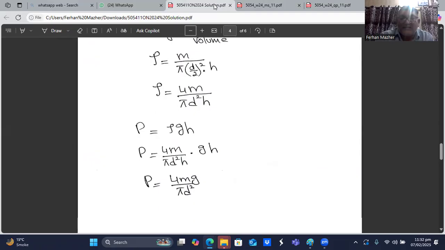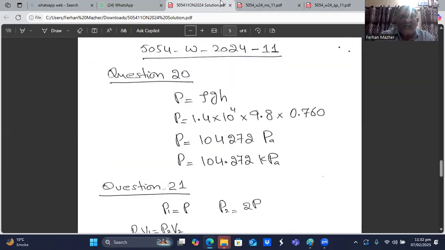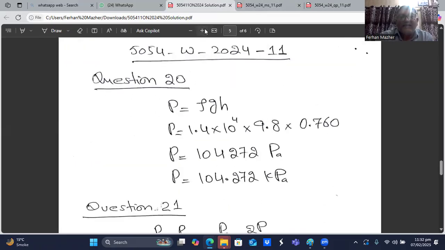Let me show you. I have done this. So the pressure is rho gh: 1.4 × 10^4, that's the density, multiplied by 9.8, that's the g value, multiplied by 0.760, that's the height of the mercury column in the barometer. That height I have taken in meters.